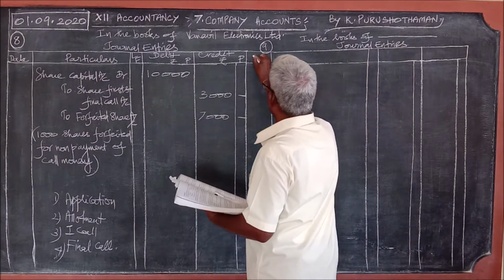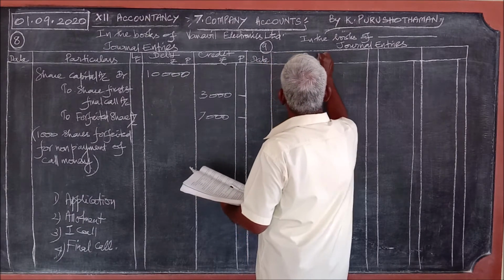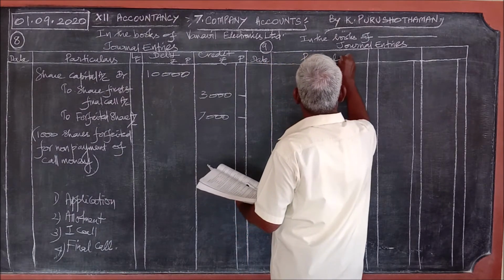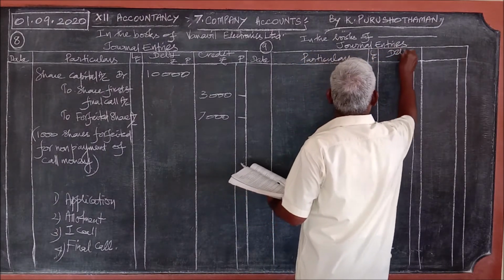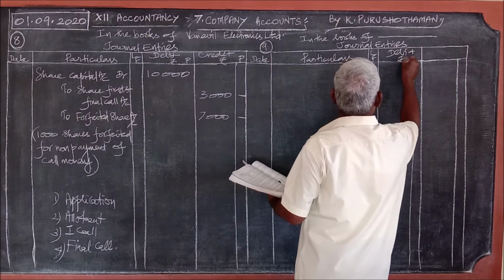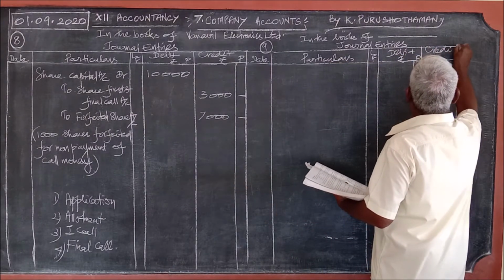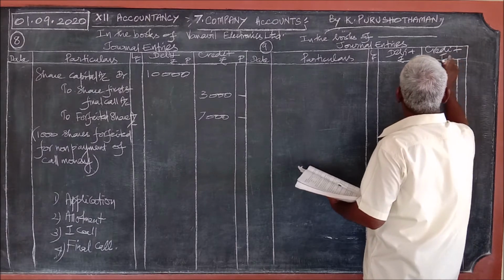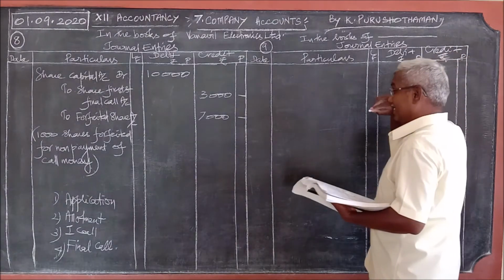As usual, we can fill date, particulars, ledger folio, debit, rupees, credit, rupees.